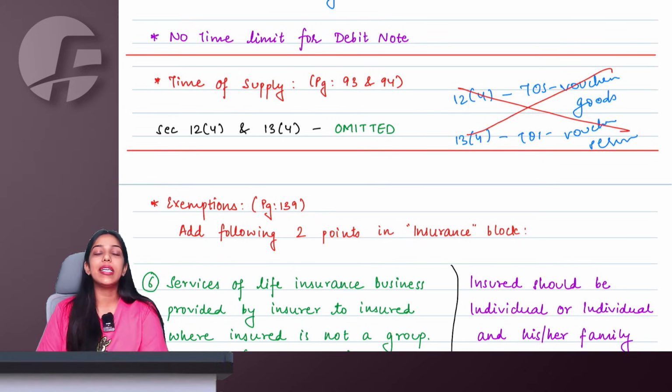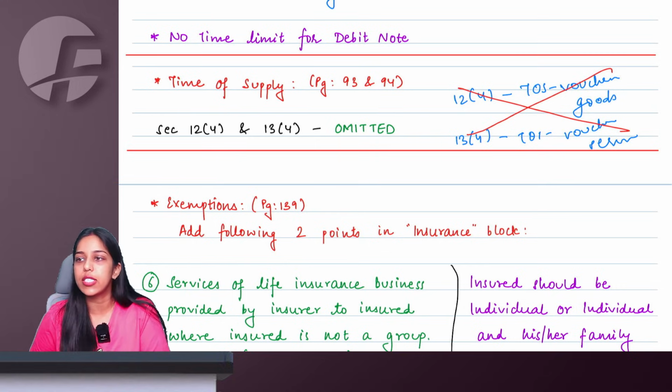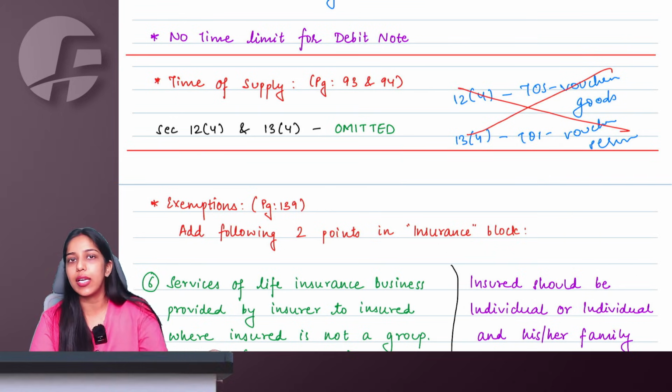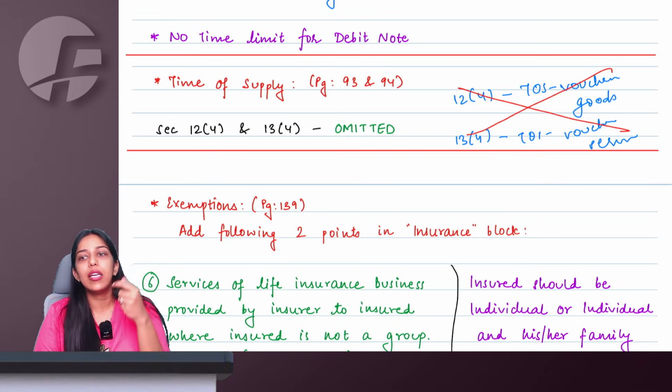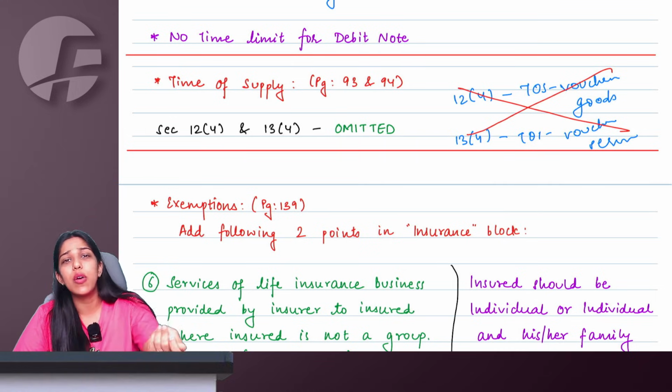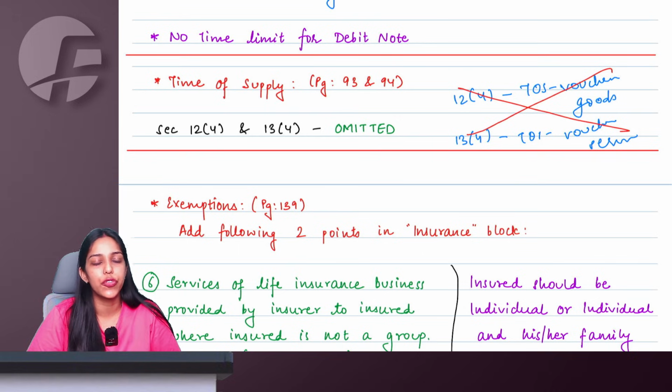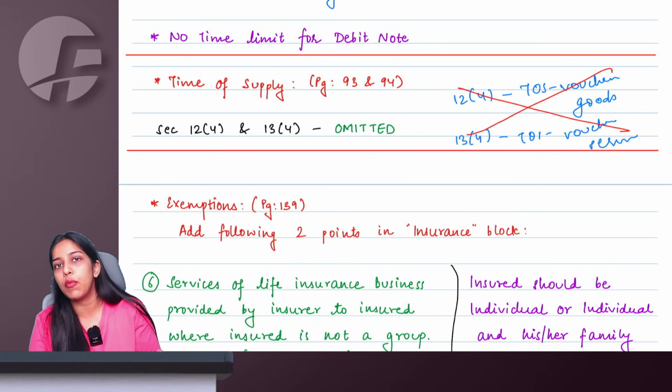We have also studied a clarification specifically with respect to vouchers, right? That vouchers, if recognized by RBI, are money, or if not recognized, they are still actionable claims, because I can use the voucher against some specific goods or services. So it is either an actionable claim or money.